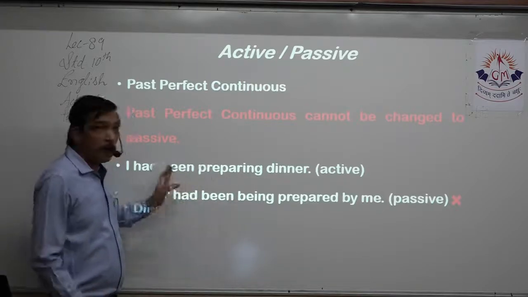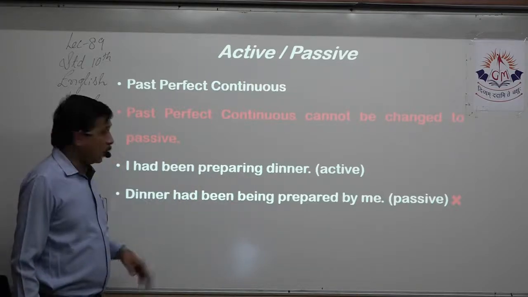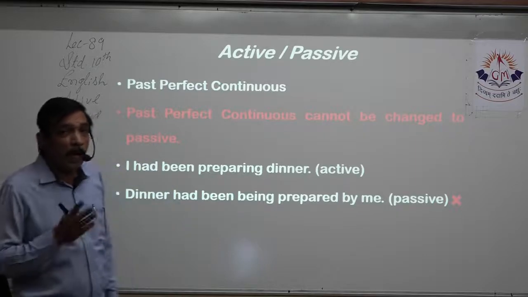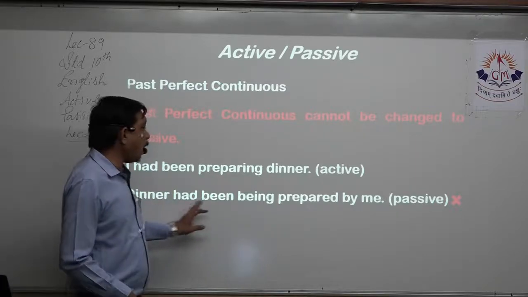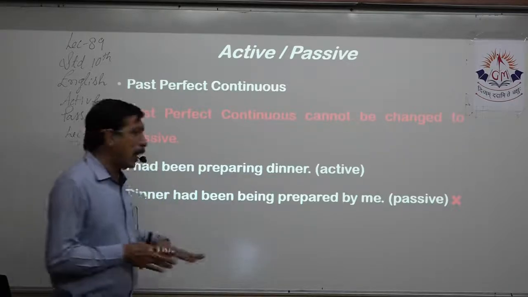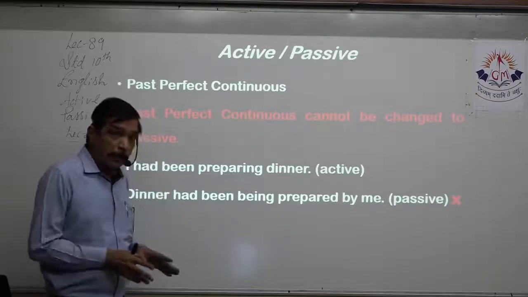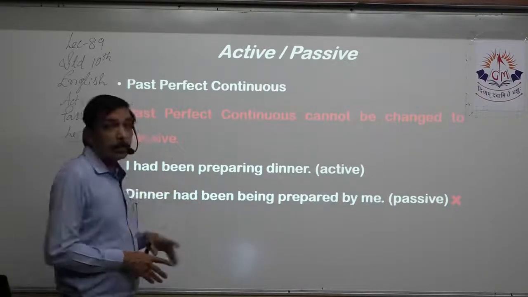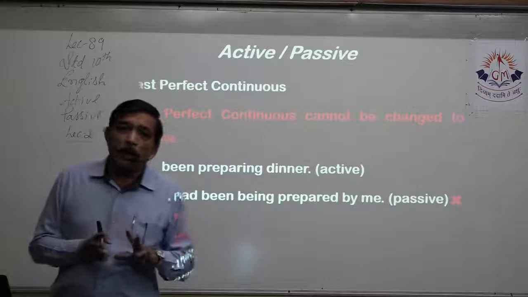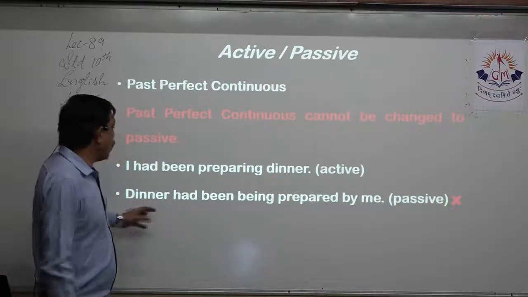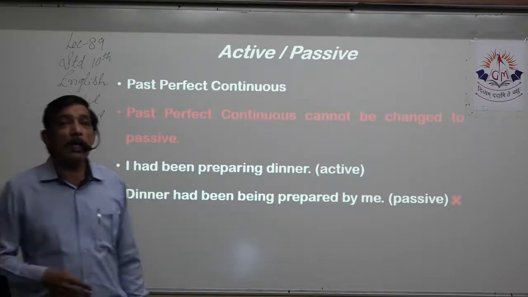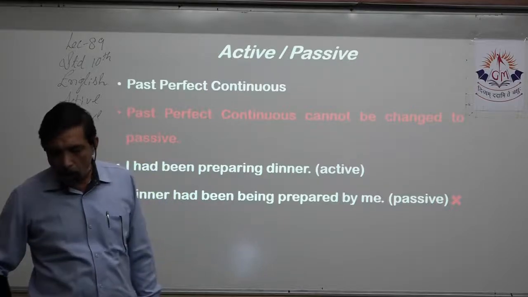So I have to add the ing form. The ing form has to be added to be, because be is the verb, right? Prepare is the verb, but what do I have to do with it? Past participle. So what happens? I will have to use the ing form with be. So dinner had been being prepared by me. Actually, this is the accurate and correct passive form of this sentence. But we do not normally write like this. So simple, past perfect continuous, we do not make into passive. We do not write like this, dinner had been being prepared by me. Yes, that confuses the reader more than what he can understand from it, right? So we do not write it normally.